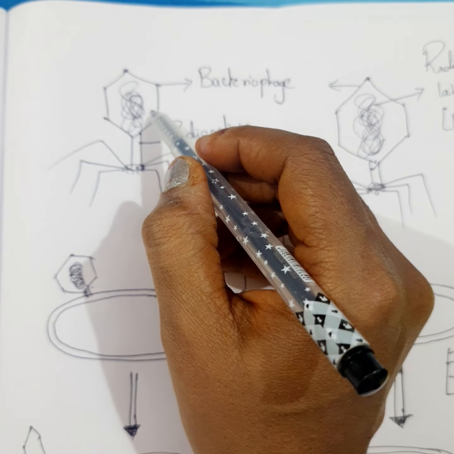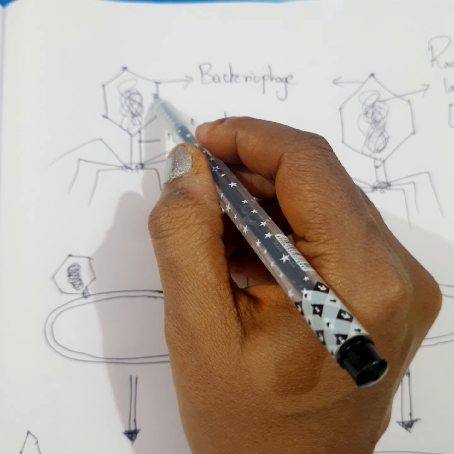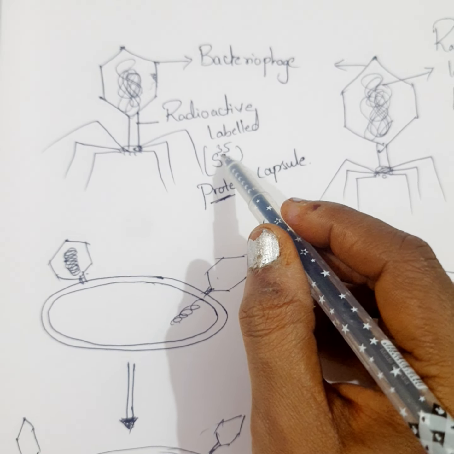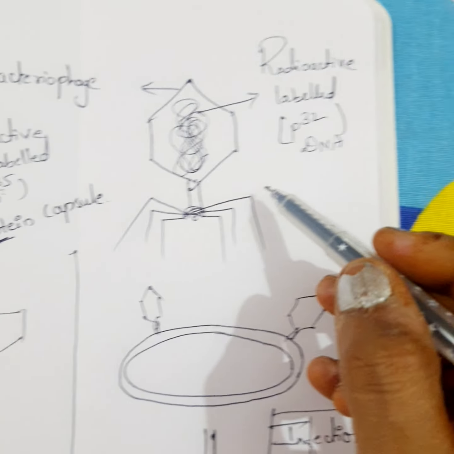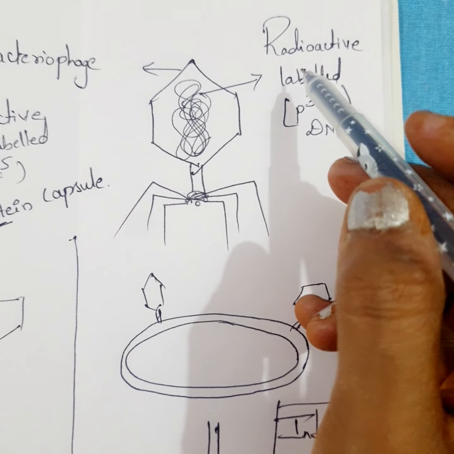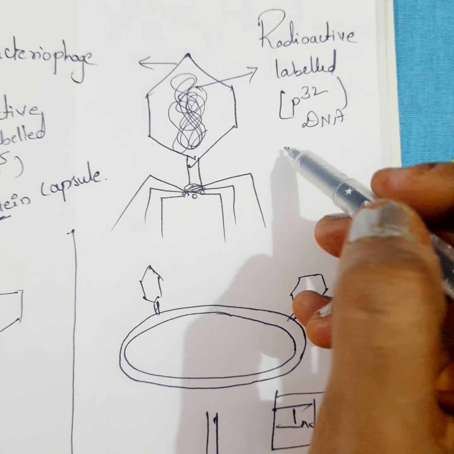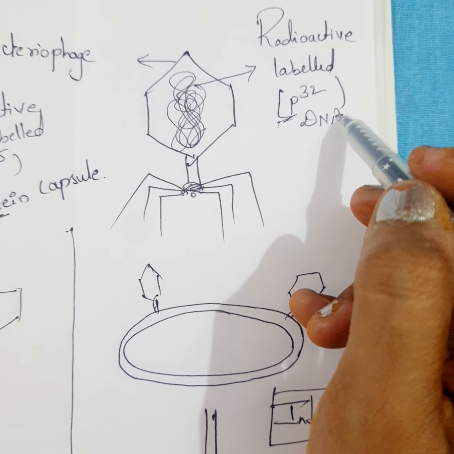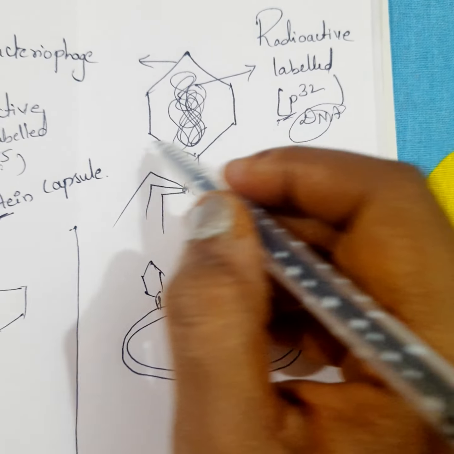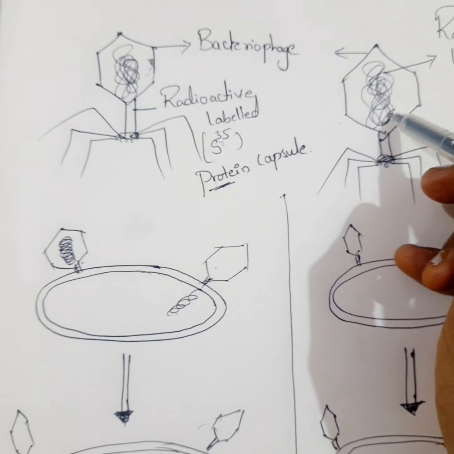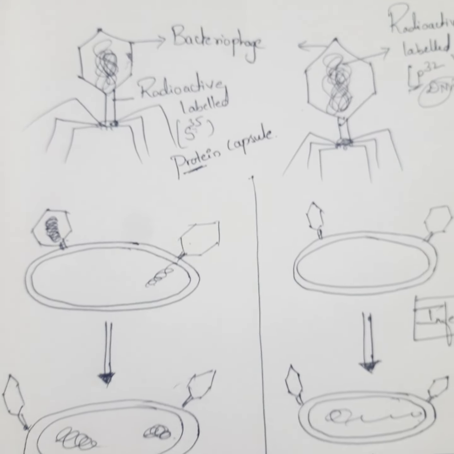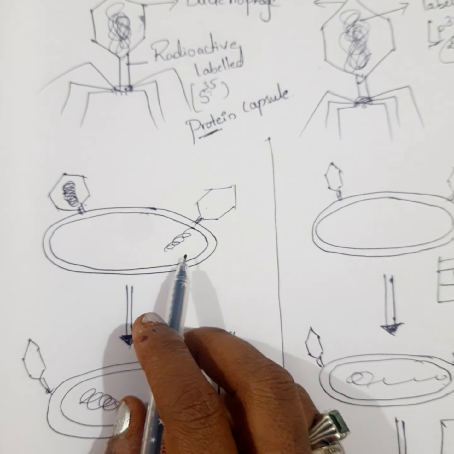So they added the radioactive S35 to this virus. Then one more bacteriophage, one more medium, which has a radioactive labeled isotope, that is P32, for only the DNA material. So only for this they added it. I hope you are understanding, right? Now let's see what process is going to happen.